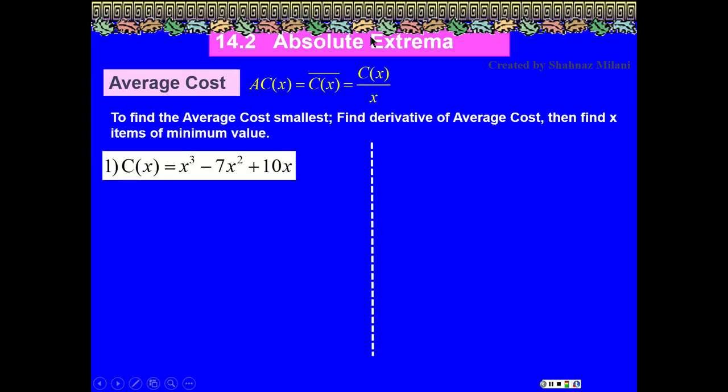This is Milani, Chapter 14, Section 2. In this section, we are going to talk about the application for absolute extrema.